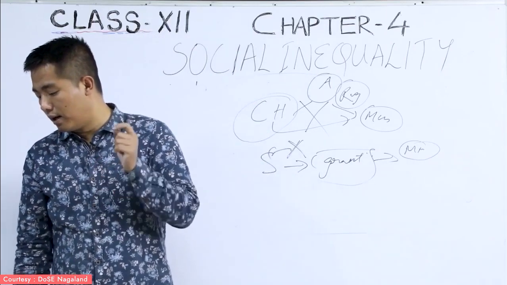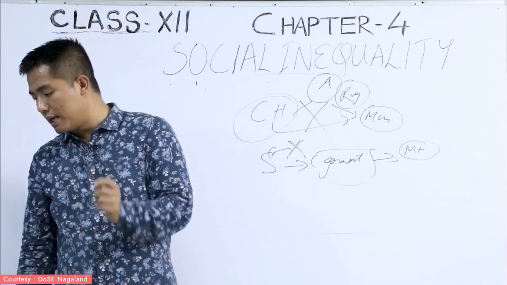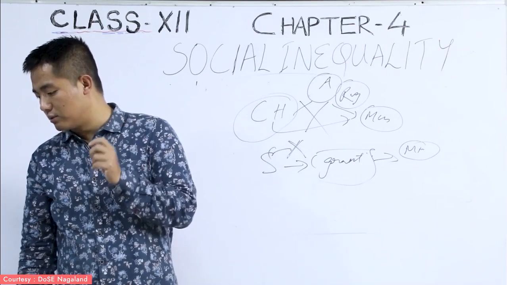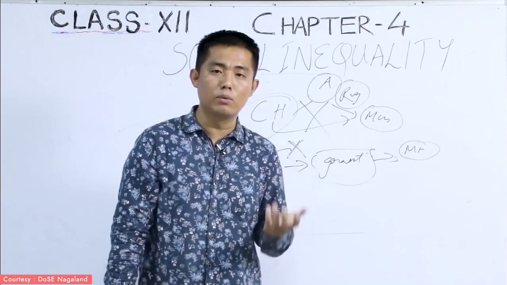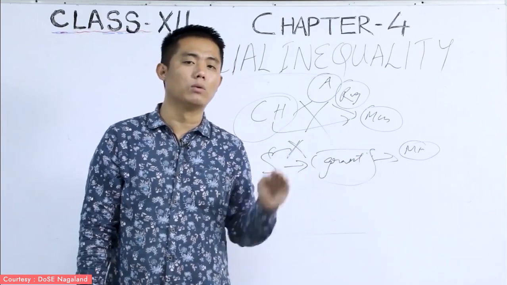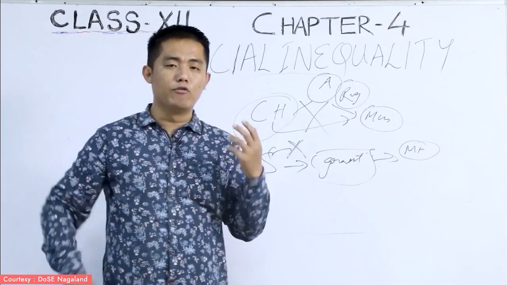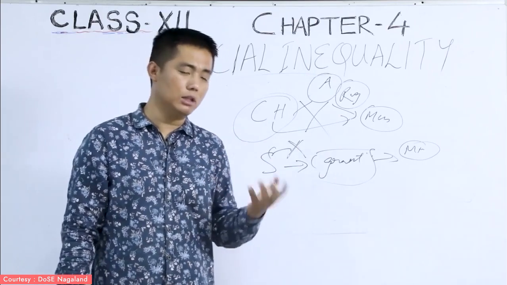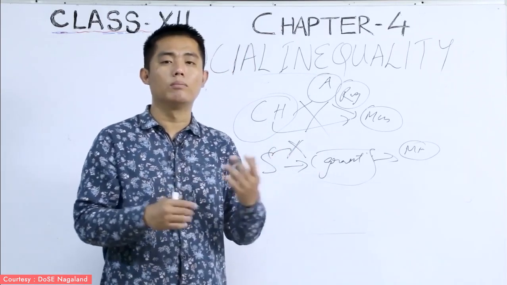The next is about Article 350A. It says to provide adequate facilities for instruction in the mother tongue. What happens is that when a minority group child comes to the school and does not know how to speak in English, the Constitution of India has given the right to the teachers to instruct those students in their own mother tongue.